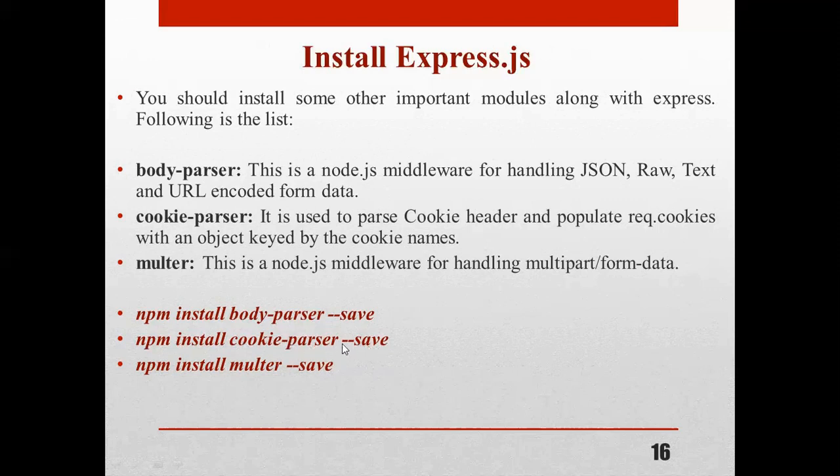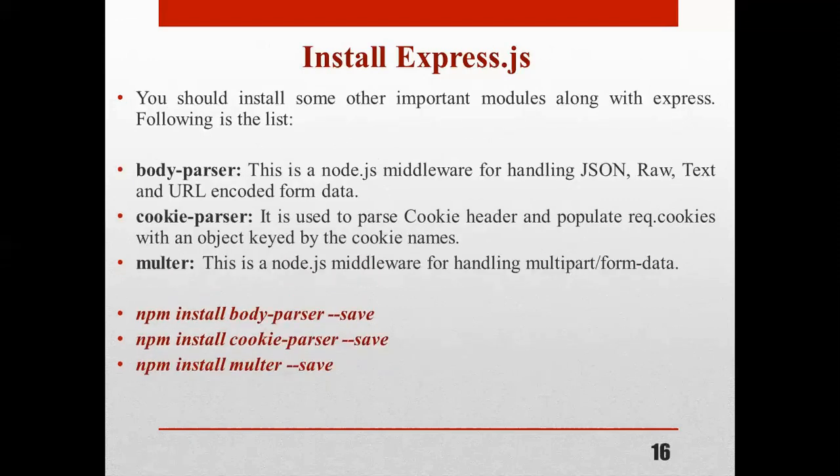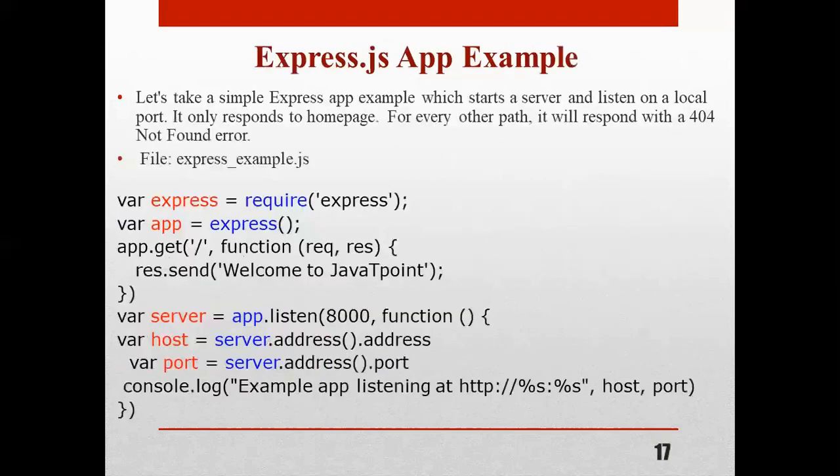And after successful installation of cookie-parser, write npm install multer --save for installing multer, that is for multipart. Okay. So this is the way we can install Express.js and then some modules along with Express.